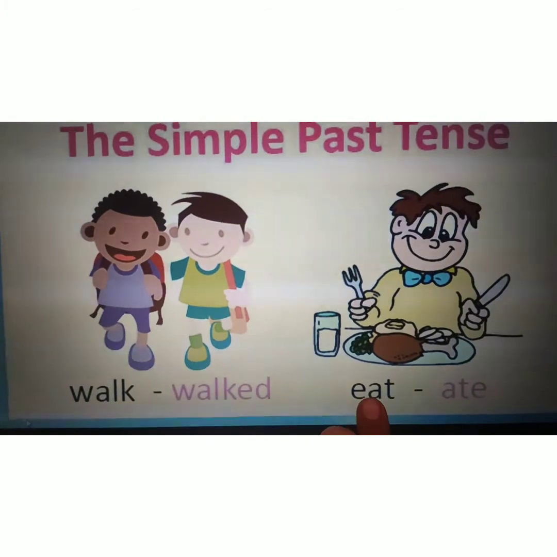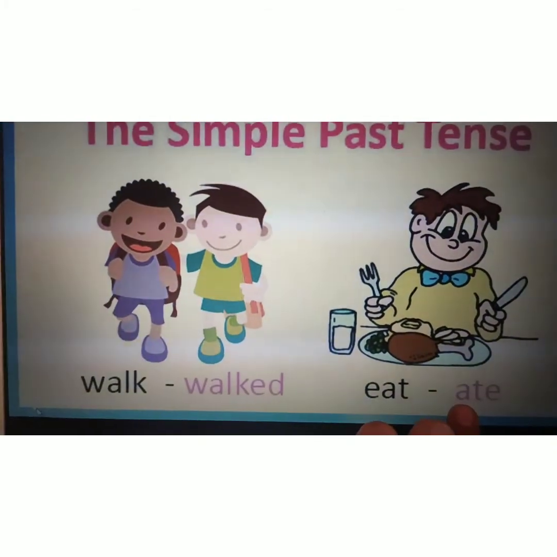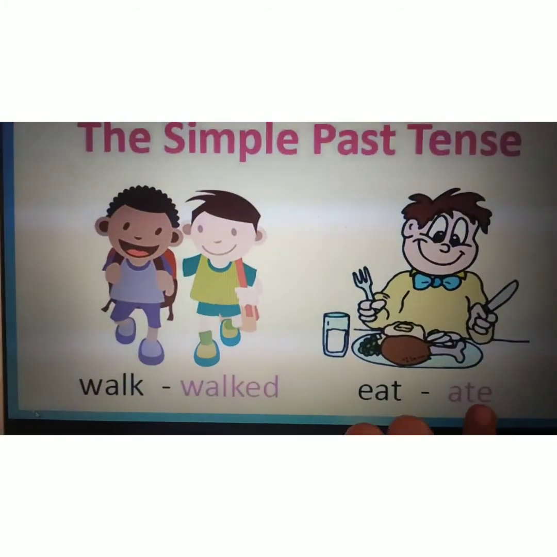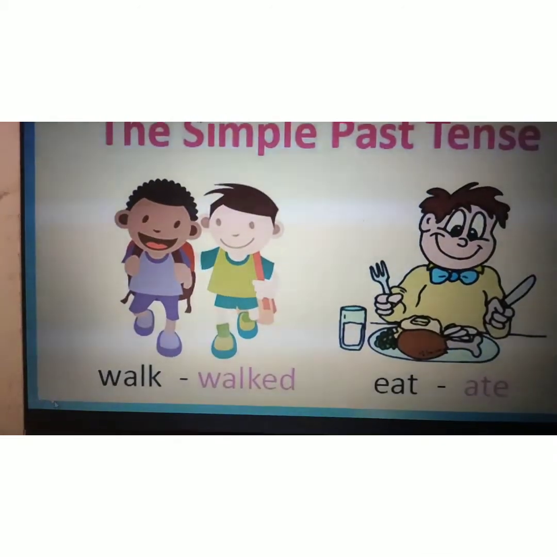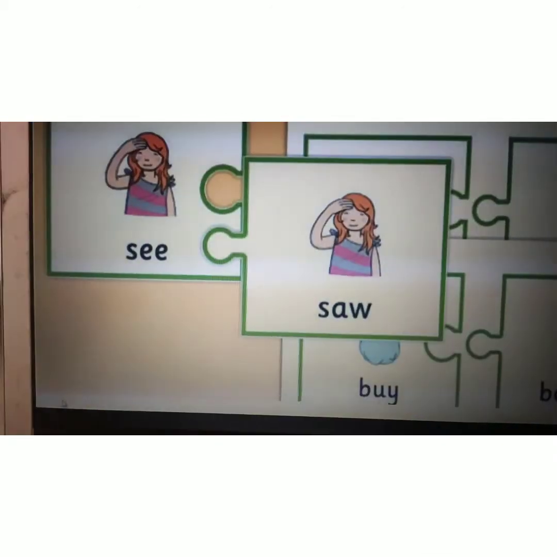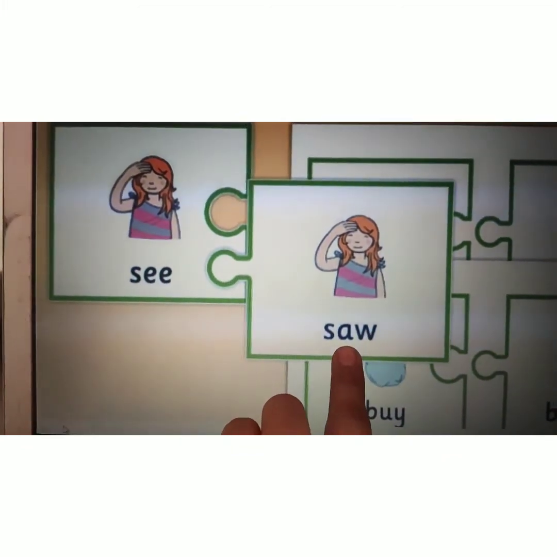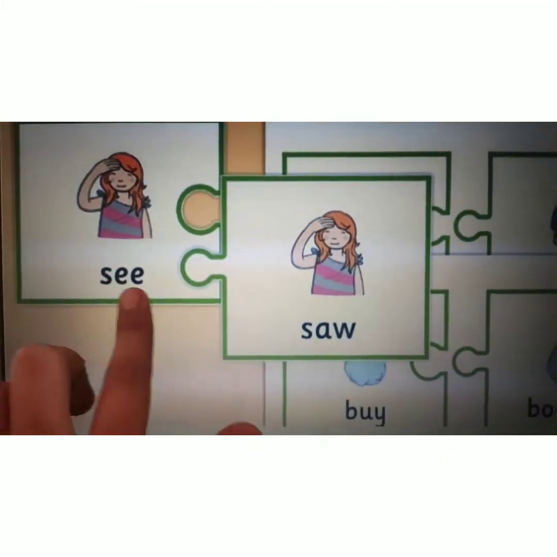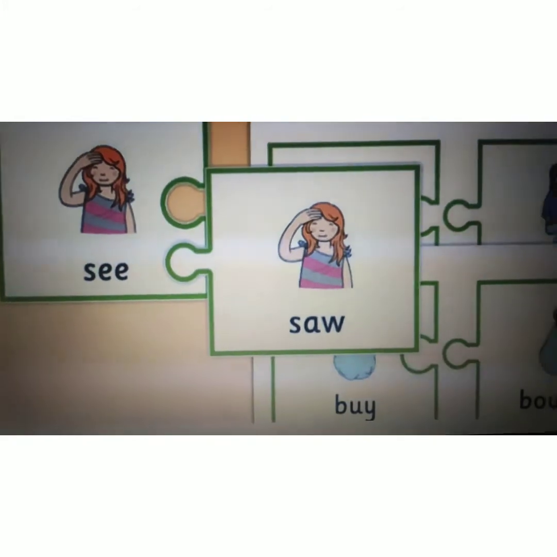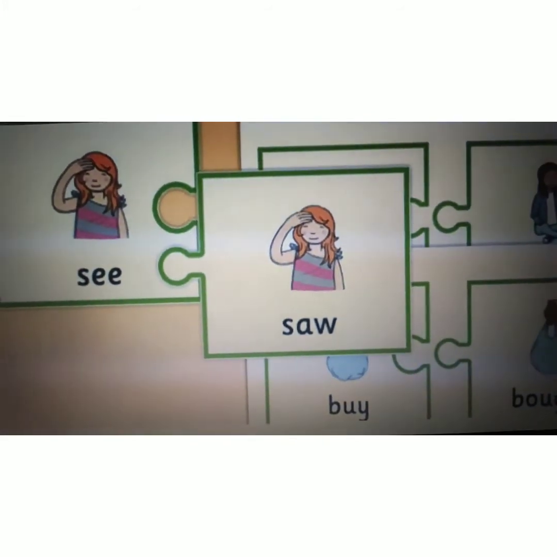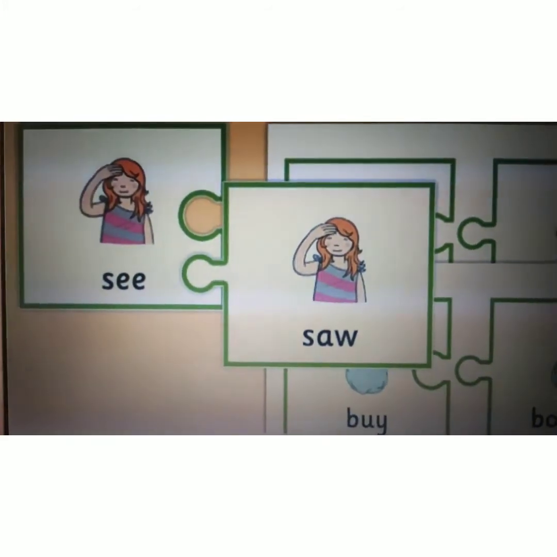Like you can see here, eat become ate. Okay, eat become ate. I will show you one more example. See here, see become saw. Okay, so this is how the verbs change themselves into a whole new word.